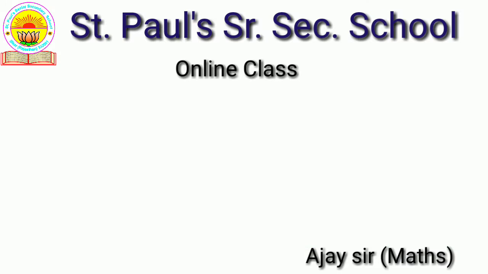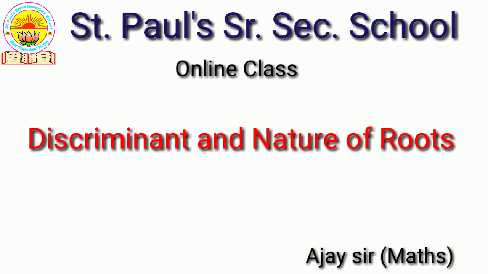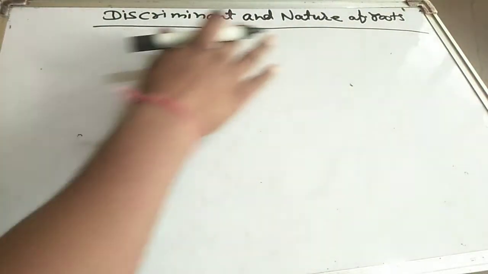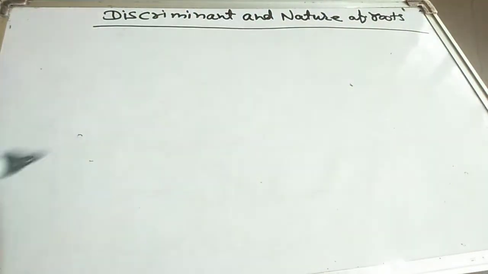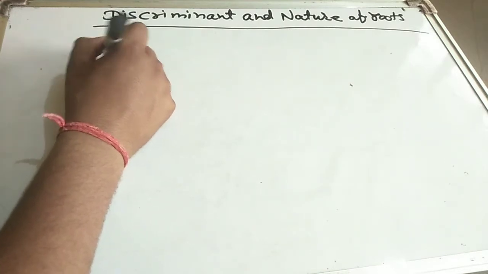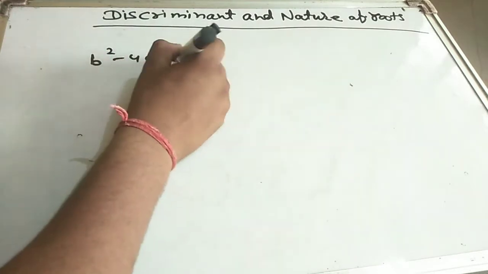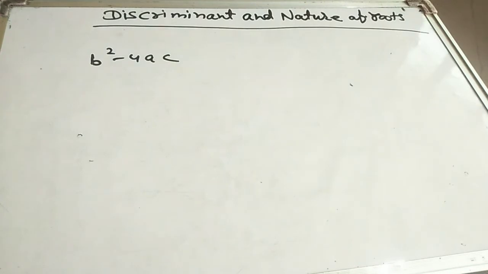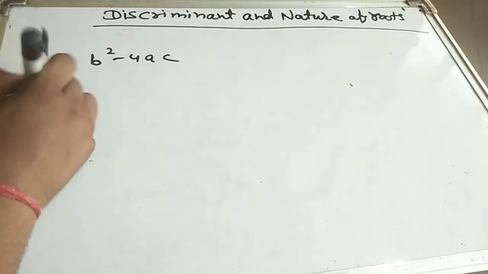So students, today we will start a new topic, discriminant and nature of roots. There are three conditions of nature of roots. Okay? Discriminant is b square minus 4ac.